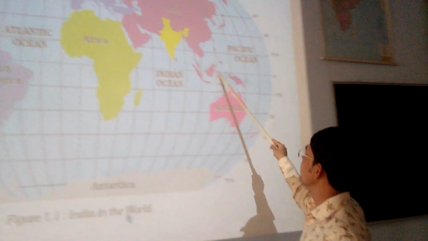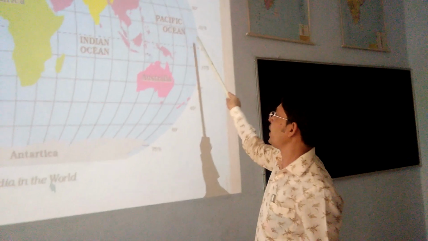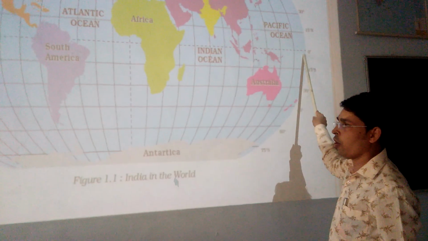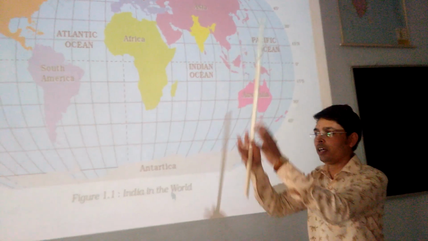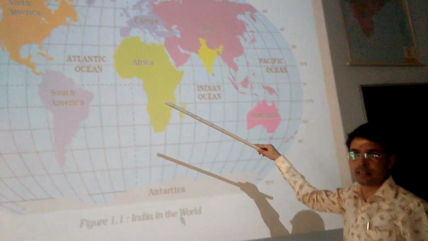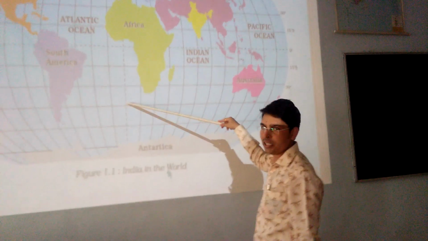This dotted line represents 0 degree, which means the equator. So the equator is here. You already know the equator is the major latitude which divides the whole earth or globe into 2 almost equal parts. That is called the northern hemisphere and this is called the southern hemisphere.